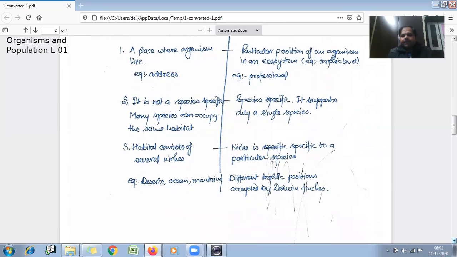But in case of niche, different trophic positions are occupied by Darwin finches. So several kinds of Darwin finches were there, which occupied different geographical positions.